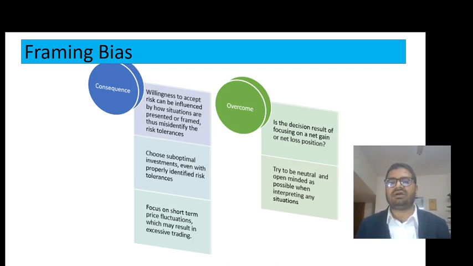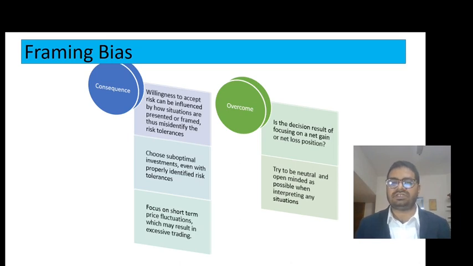So how to overcome this framing bias? The first thing is that I have to ask myself, is the decision a result of focusing on net gain or net loss positions? That means I have to consider both positive and negative, and I have to take my decisions on the net position, either net loss or net profit, not one side, total profit or total loss.